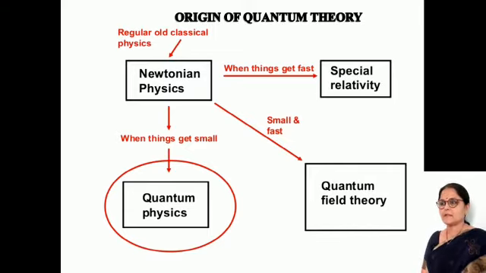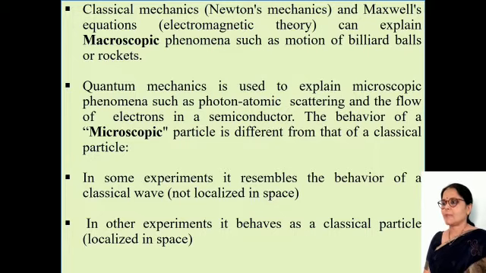Quantum mechanics was developed by a group of physicists: Max Planck, Albert Einstein, Niels Bohr, Louis de Broglie, Max Born, Pauli, Heisenberg, Schrödinger, etc.